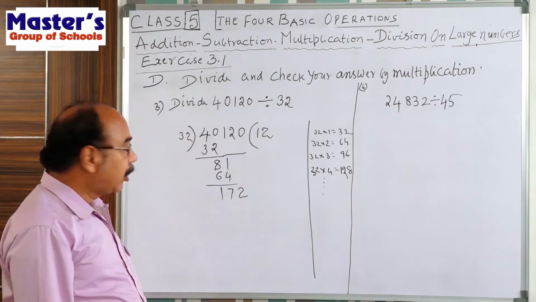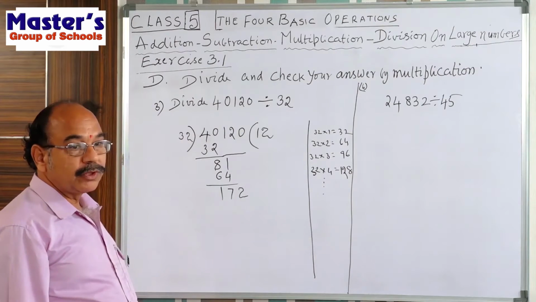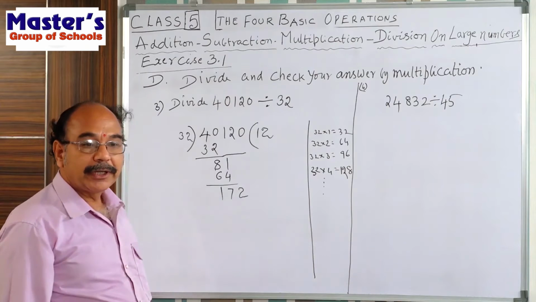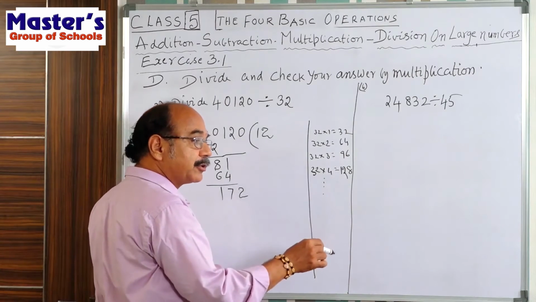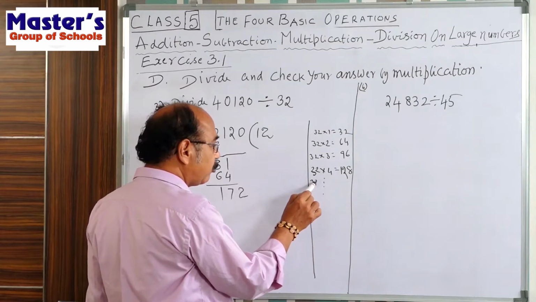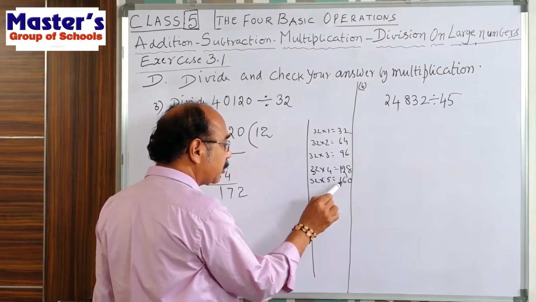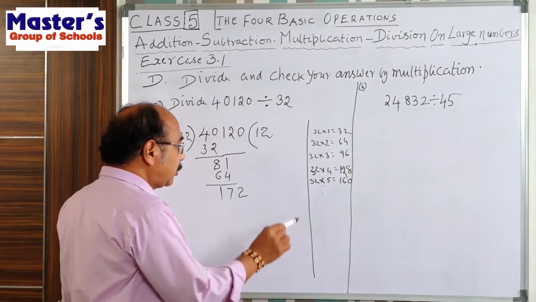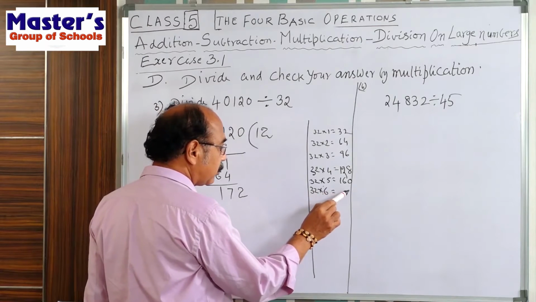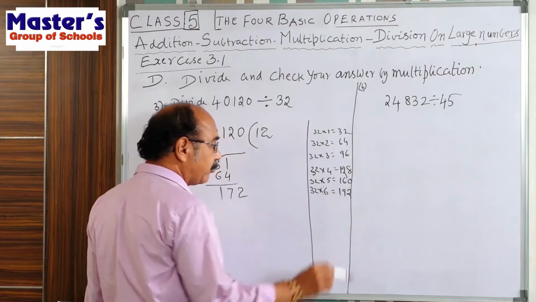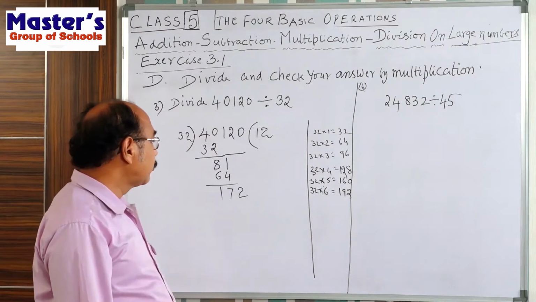Now you see how many times 32 can divide 172. If you continue this table here, 32 fives are 160, 32 sixes are 192.